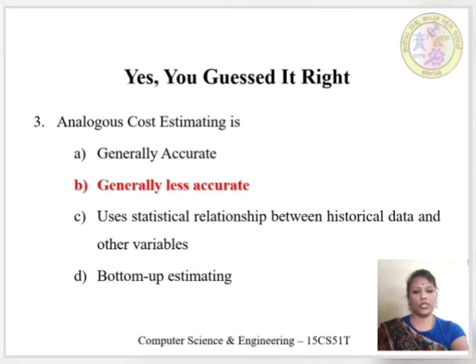Parametric estimation uses option C, that is statistical relationship between historical data and other variables. Hence, here the correct answer is option B, generally less accurate. We have already seen that bottom-up estimation gives us the most accurate estimation. So, hence the correct answer here is generally less accurate.